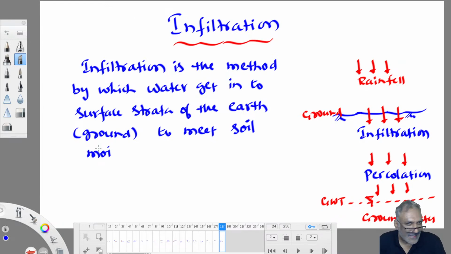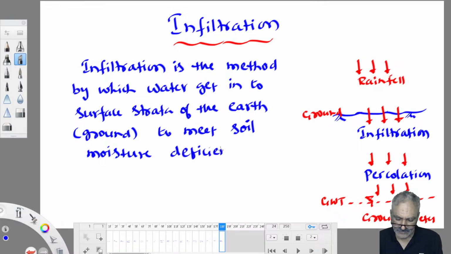Exactly the same way. Understood? Clear now? You are not responding. To meet soil moisture deficiency. Soil moisture deficiency is something like hunger for a human being. Human beings are hungry because they have not eaten food for a long time. As soon as food is offered to them, they absorb it first. First they try to eat. After eating, any excess food that remains with them is given to others. Exactly the same way. Clear now?